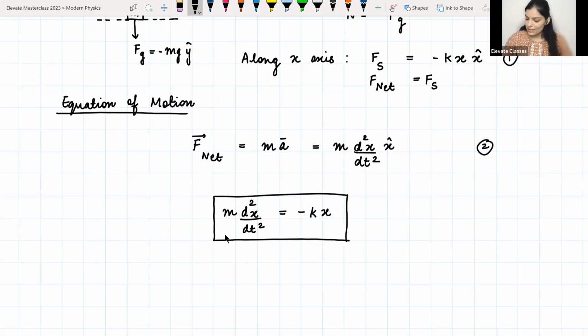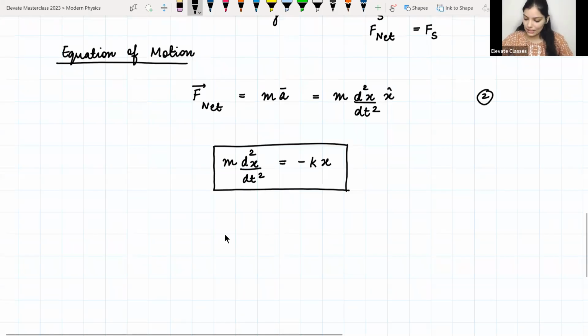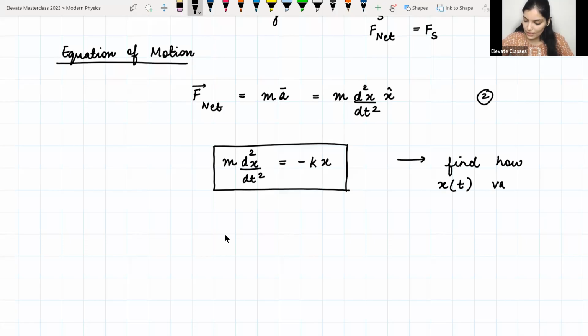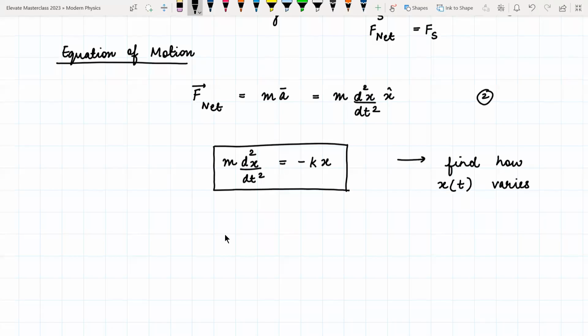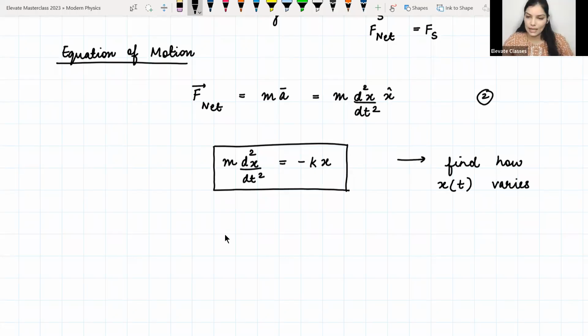Okay, so this is known as the differential equation for the simple harmonic oscillator, and now our aim is going to be to try and find out solutions of x, that is, how x is changing with t. So what we want to do is find how x(t) varies. That is our goal: to find x as a function of t, like how it's changing with time.